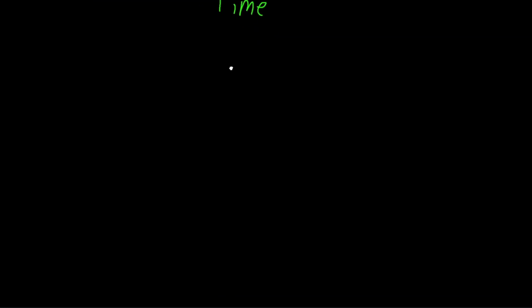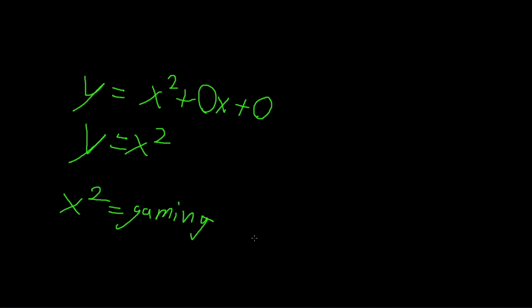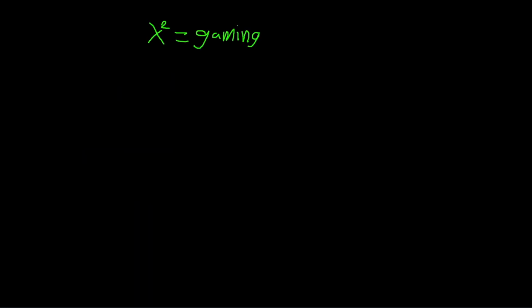So what is the equation to this graph? Well, y equals x squared plus 0x plus 0, otherwise known as y equals x squared. Using substitution, we can figure out that x squared equals gaming. Gaming. Now we can't really do anything with this equation, so first we need to break down gaming.